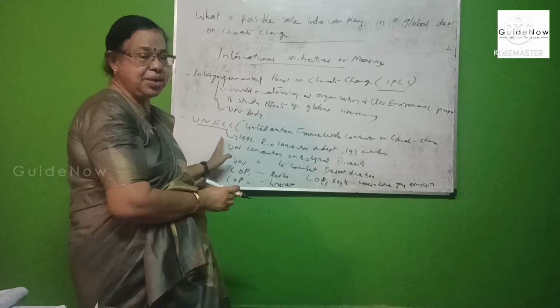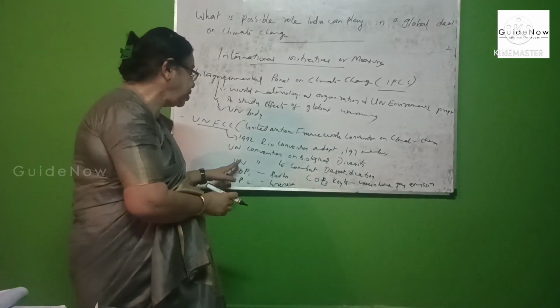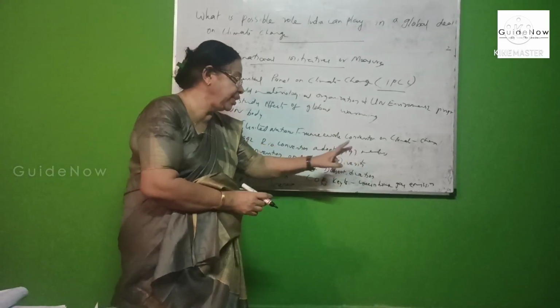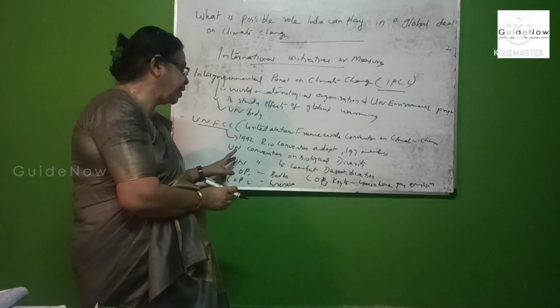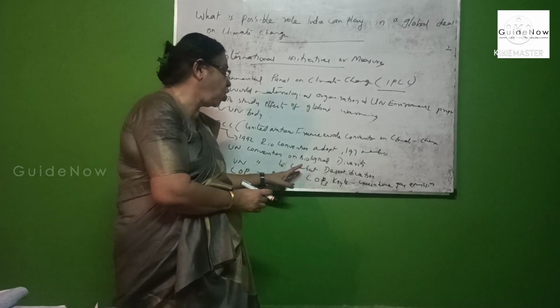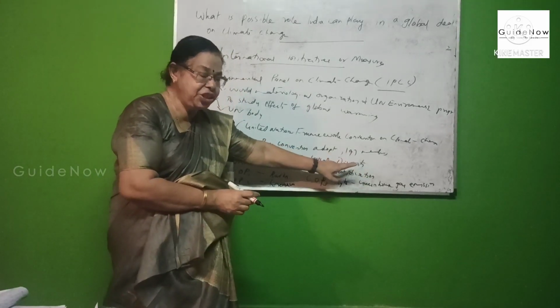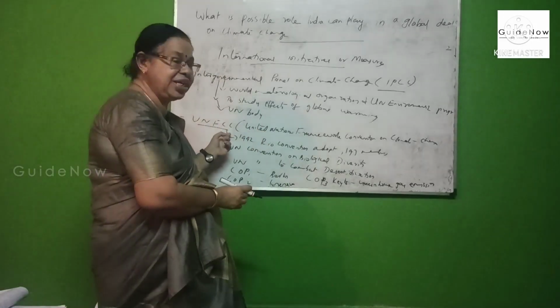UNFCCC's two sister organizations are the United Nations Convention on Biological Diversity, and second, the UN Convention to Combat Desertification. These are the two sister institutions of UNFCCC.